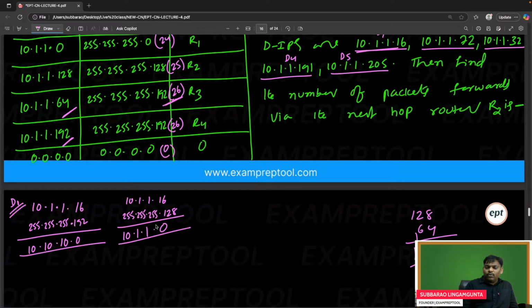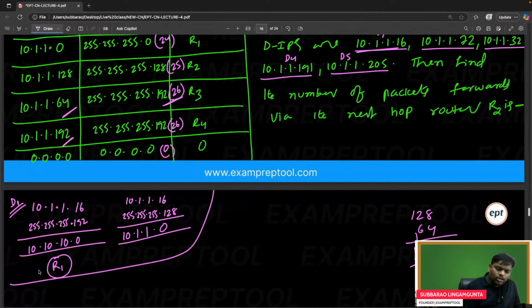Then where will it go? One thing is confirmed: it is not coming to R2. It may go to R1. Most probably D1 will go to R1. Check once. When you do the AND operation, you will get 0 lastly. I think it is R1. Okay, fine, that's okay.